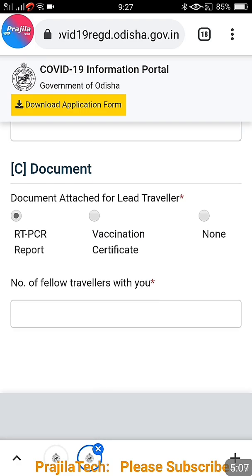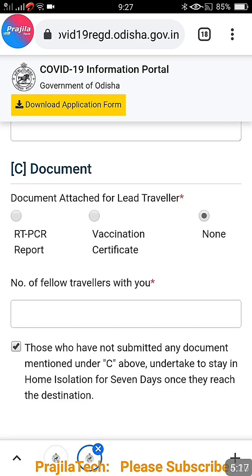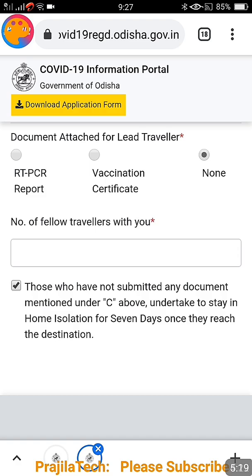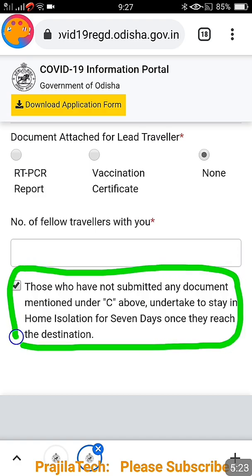So if you select RT-PCR, there is nothing, no pop-up. Vaccination also, if you select, there is no message. But let us see, I don't have even a vaccination certificate or RT-PCR, I select none, but you can see here there is automatically a message coming. So if you are having none of the certificates, you should go under home isolation for 7 days after reaching your place in Odisha. So this is the catch.